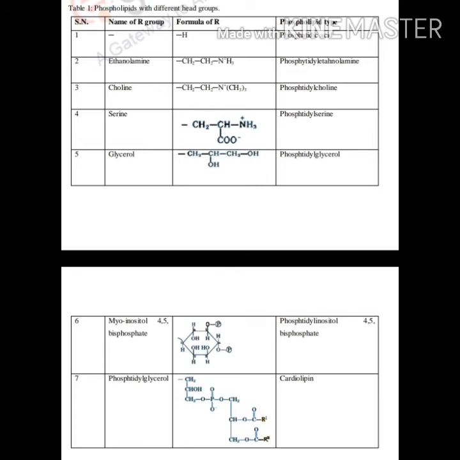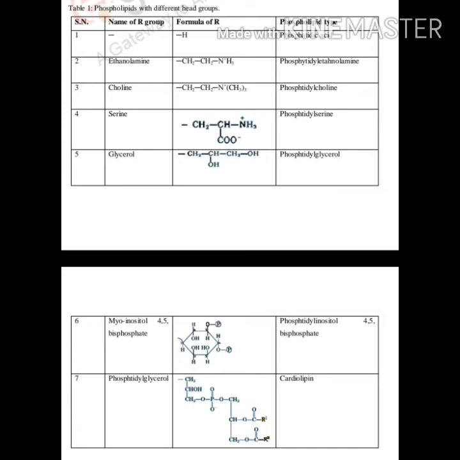Then if we see phosphatidyl glycerol, that is cardiolipin, the type of phospholipid is cardiolipin, and then myo-inositol 4,5 bisphosphate, the phospholipid type is phosphatidyl inositol 4,5 bisphosphate.